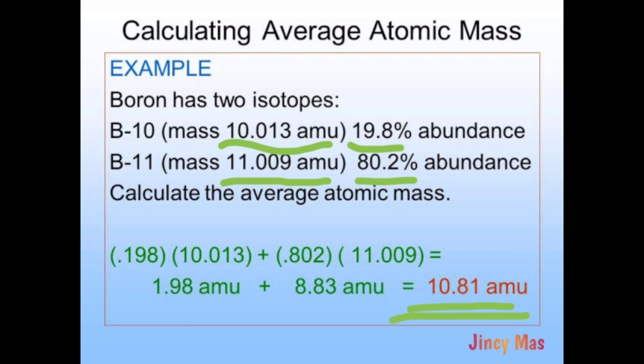That is the average atomic mass of boron. By considering each isotope of an element with its natural abundance and atomic mass, we find its average atomic mass, which is given in AMU or unified mass U.